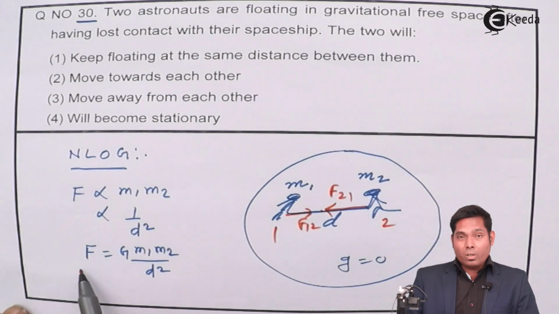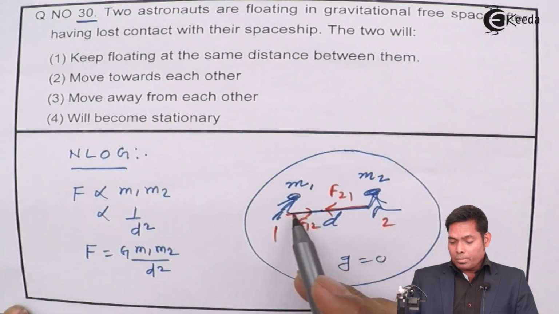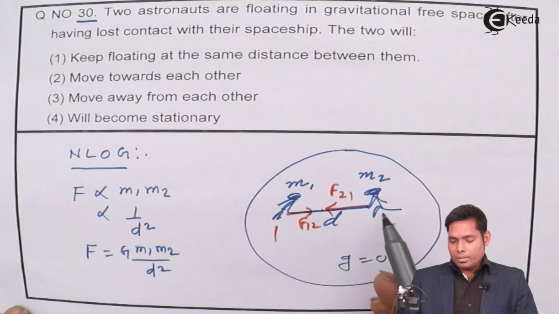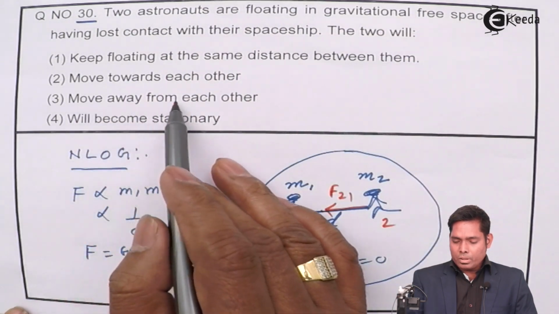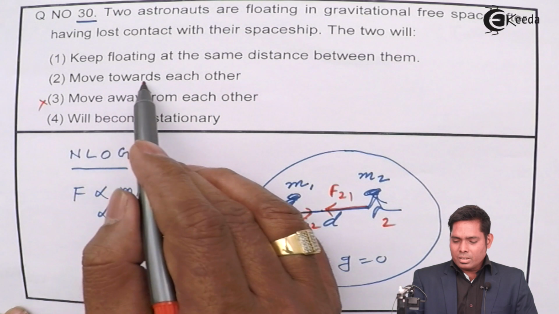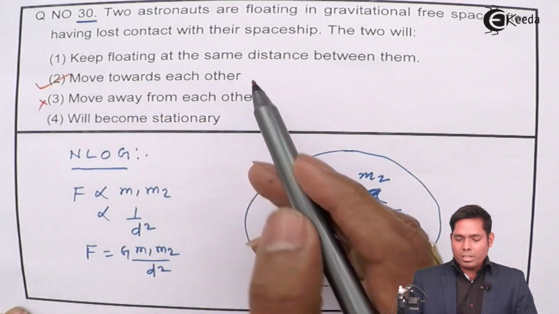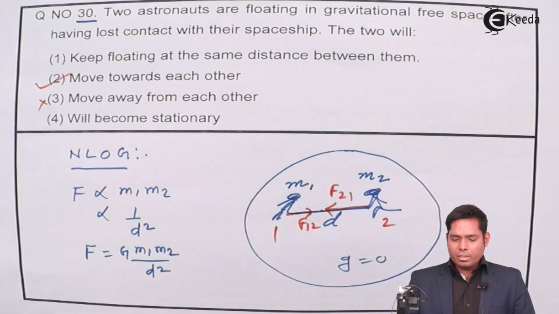Because the force is always attractive, they always try to come near each other, they never go away from each other. So the option saying the two will move away from each other is not right. Towards each other, that is correct. They always will try to move towards each other. So option number 2 is the correct one.